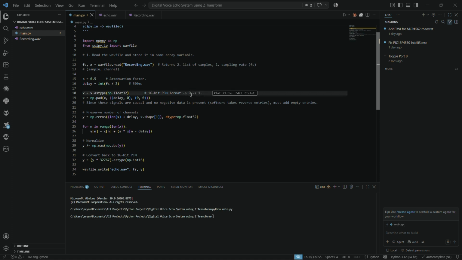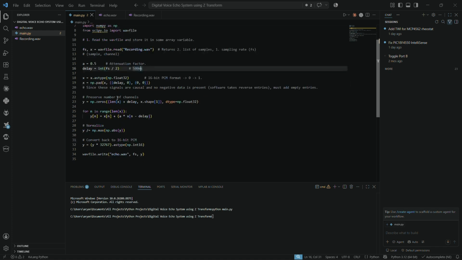This will be very important for preventing clipping issues as I do the echo addition. Next, I'm padding, after the end of, let's say, a 9-second clip, I'm adding an additional 500 milliseconds.